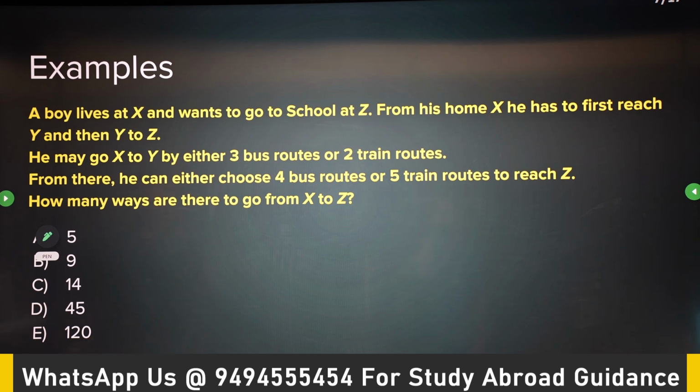So from X he has to reach Y, and then from Y to Z. And he may go from X to Y by either 3 bus routes or 2 train routes. And from Y to Z he has 4 bus routes and 5 train routes. So in how many ways can he go from X to Z?